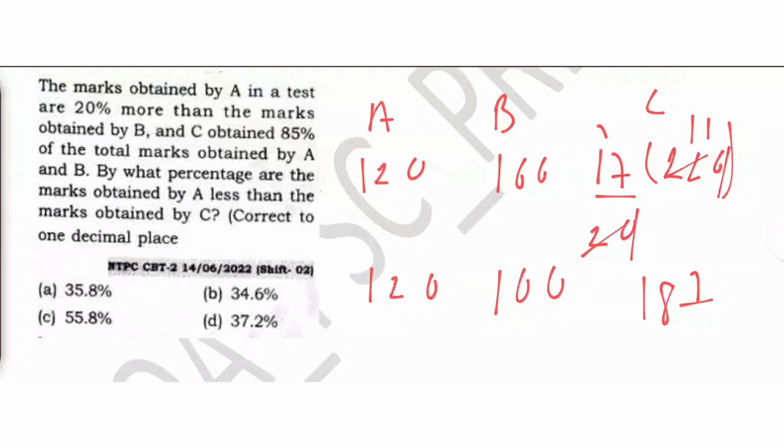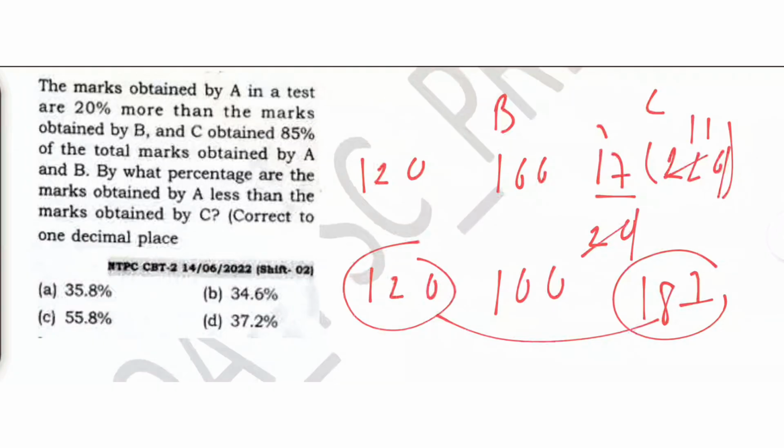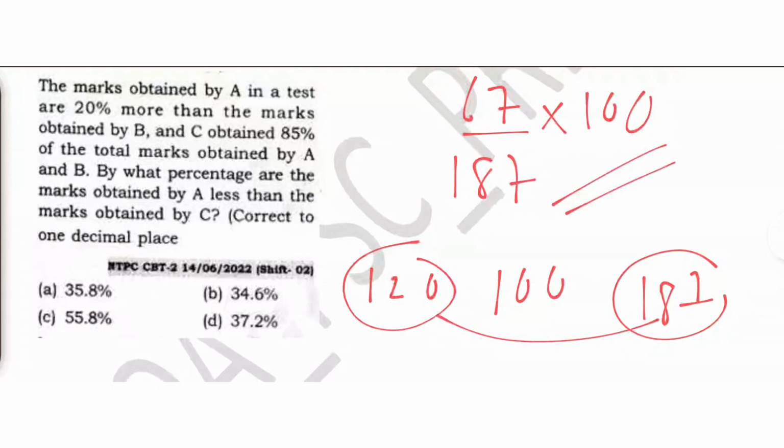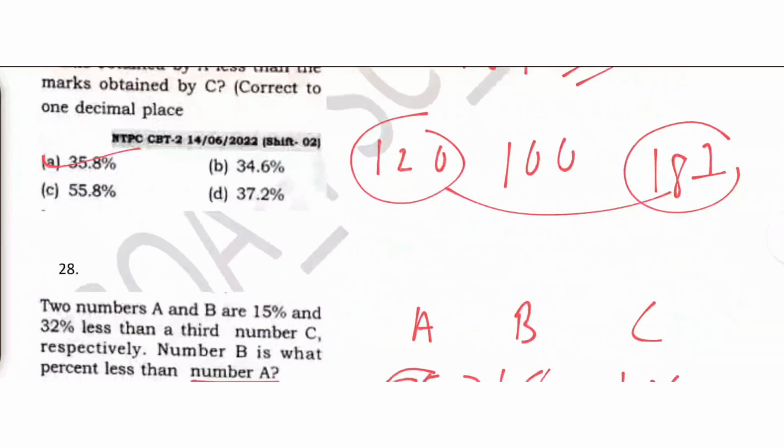So we need to find by what percentage are the marks obtained by A less than the marks obtained by C. We can see that A is 67% less than C into 100. If you just calculate this one, because I don't want to waste time over here, I think the answer is somewhere around 35.8 when I had solved this.